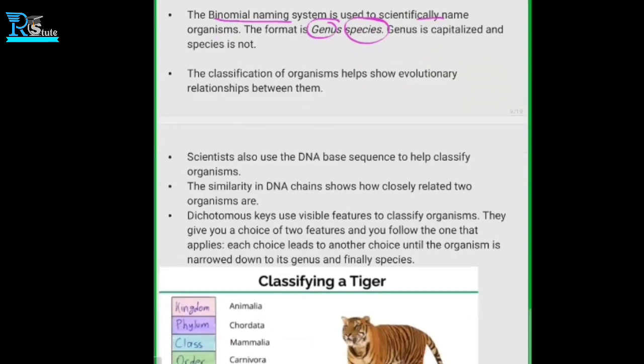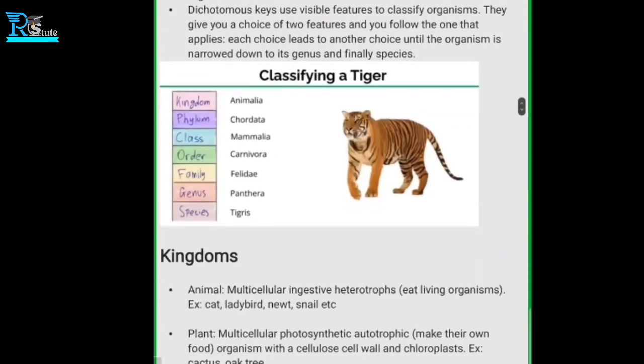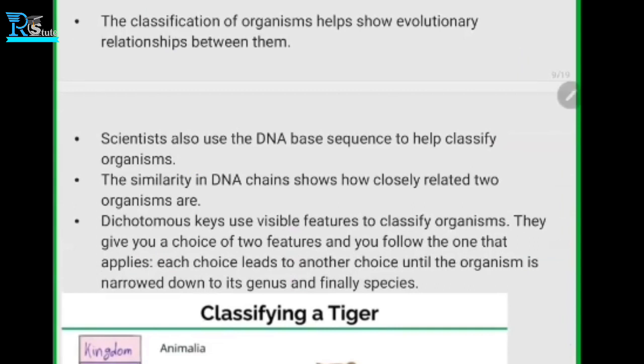Next. The classification of organisms helps show evolutionary relationships between them. So they show the evolutionary relationship between these species. Next. We have already discussed these, so just to go through. And then more specifically, we'll start from here.